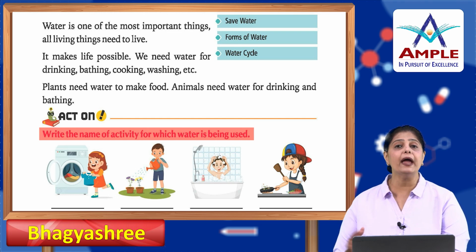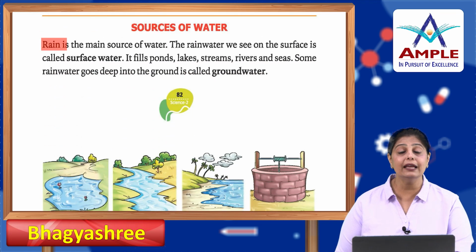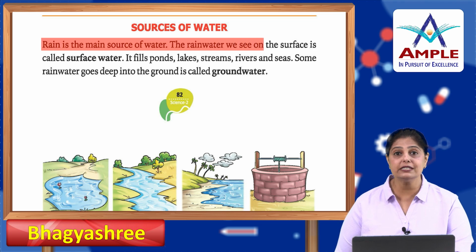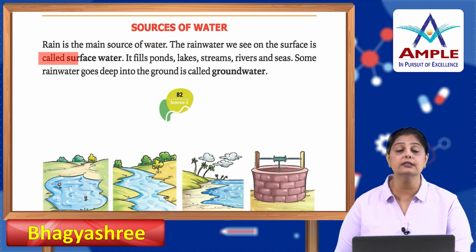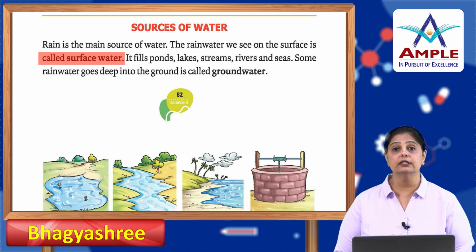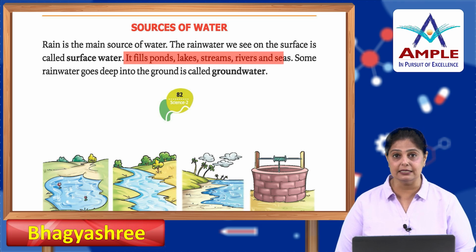Now where does this water come from? What is the source of water? Rain is the main source of water. The rainwater we see on the surface is called surface water. The rain falls from the clouds, and when it comes to the surface, it is known as surface water. Now this surface water is filled inside the ponds, lakes, streams, rivers and seas.